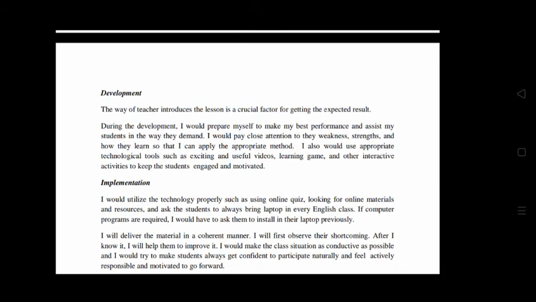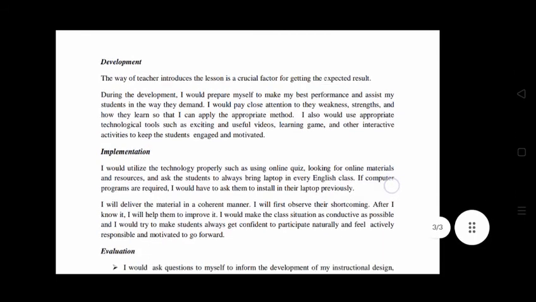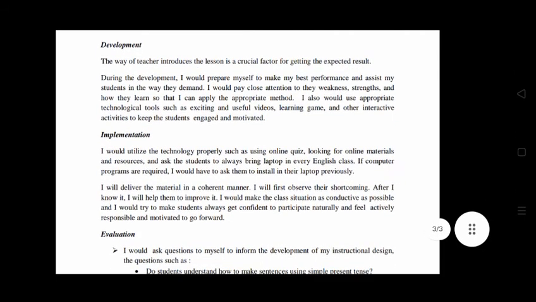And then the next stage is implementation. I will utilize the technology properly, such as using online quizzes, looking for online materials and resources, and asking the students to always bring a laptop to every English class. If computer programs are required, I would ask them to install them on their laptops beforehand.